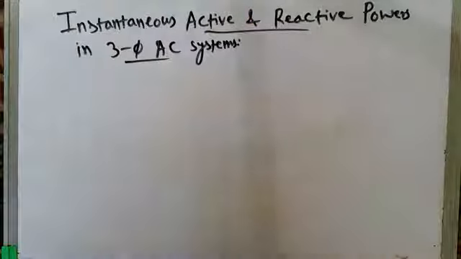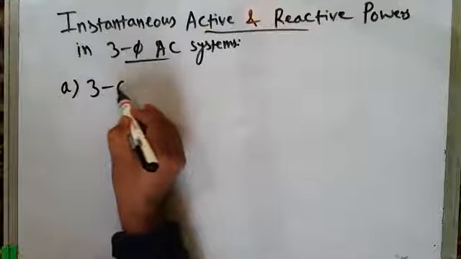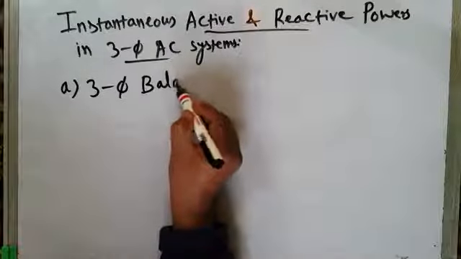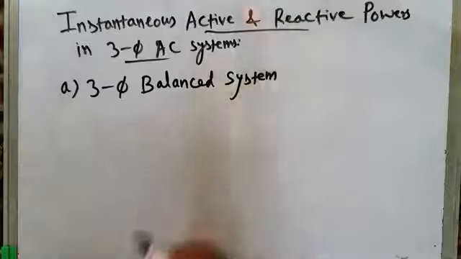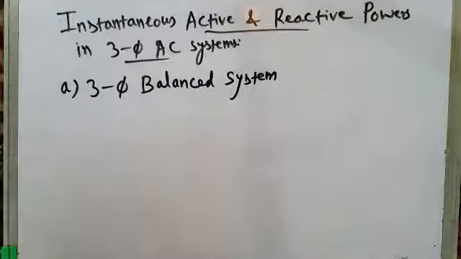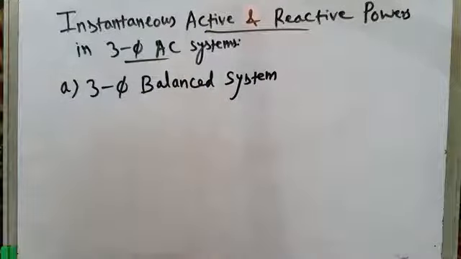We are going to discuss and derive the mathematical expressions for instantaneous active power and instantaneous reactive power for various three-phase systems, like first of all the three-phase balanced system. We have already derived the expression for a three-phase balanced system in the previous lecture, I mean the mathematical expression for three-phase active power and three-phase reactive power. We are going to discuss it today also. It may be a sort of repetition of what we have already learned, but we are going to use a different approach, the approach of phasor diagrams.